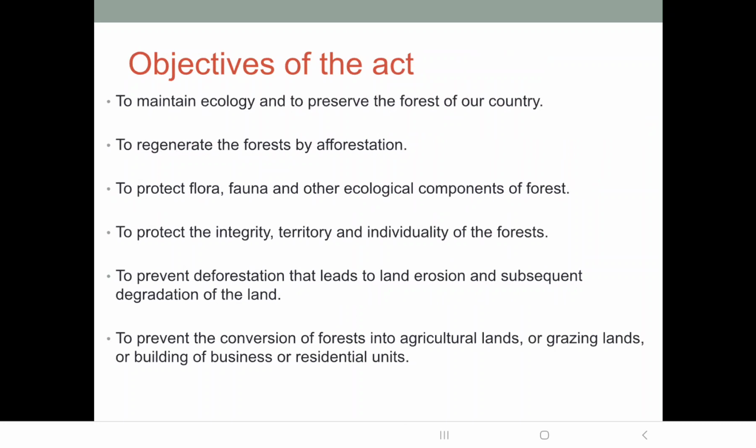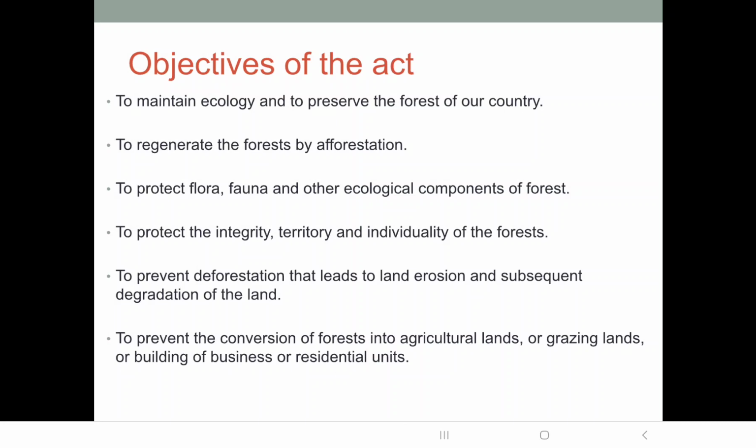To regenerate the forest by afforestation. See, during the colonial period, what was done, there was large scale deforestation mainly for extracting timber. Okay, so there was deforestation. Now the Forest Act aims to regenerate the forest by what means, by afforestation or planting of trees in the forest. Okay, so regeneration of forest by afforestation is one of its objectives.